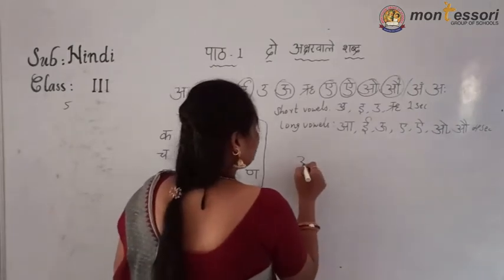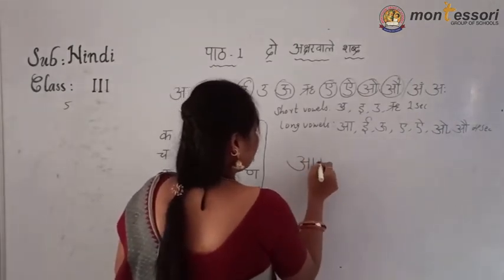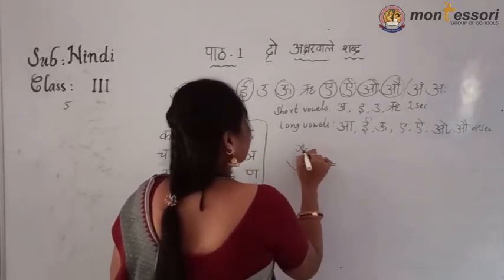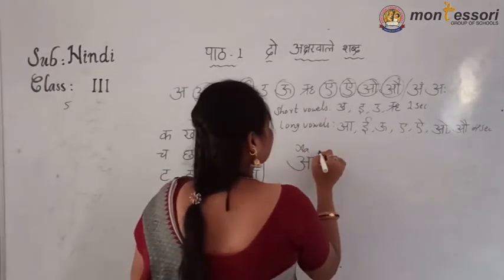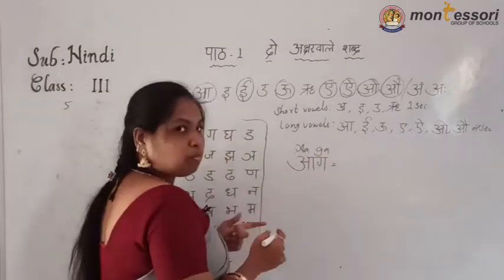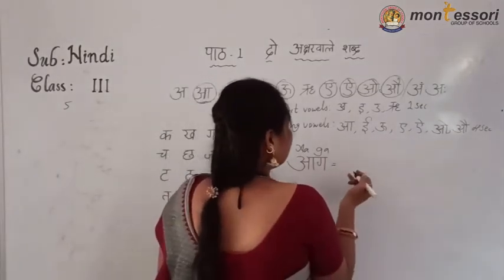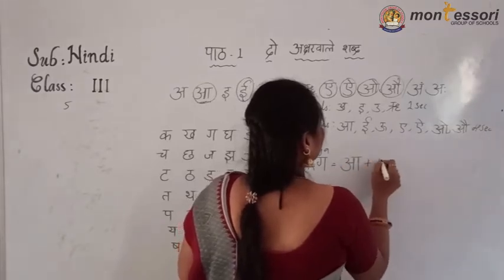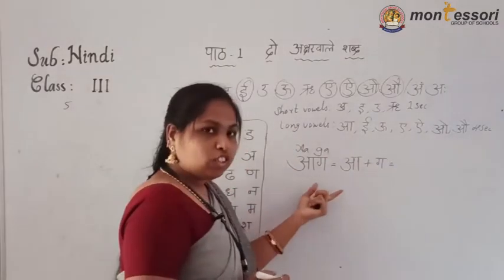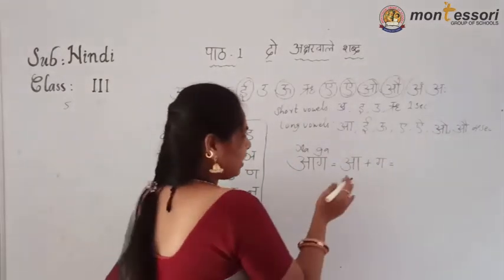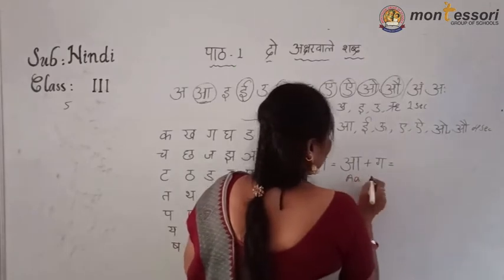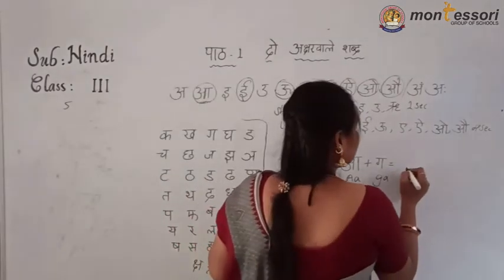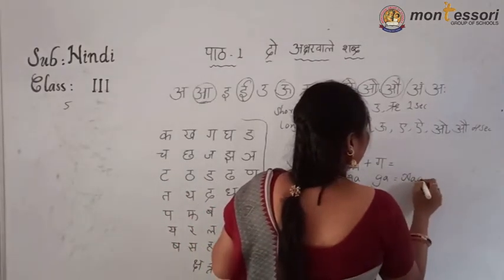Now see here, if I write this word a and ga, how do we have to identify? A sound and ga sound. Both two sounds are there. Now we are separating the letters first. I told you to separate the letters first. Now what are the sounds here? A and ga. If you mix the two, what sound will come? Ag.